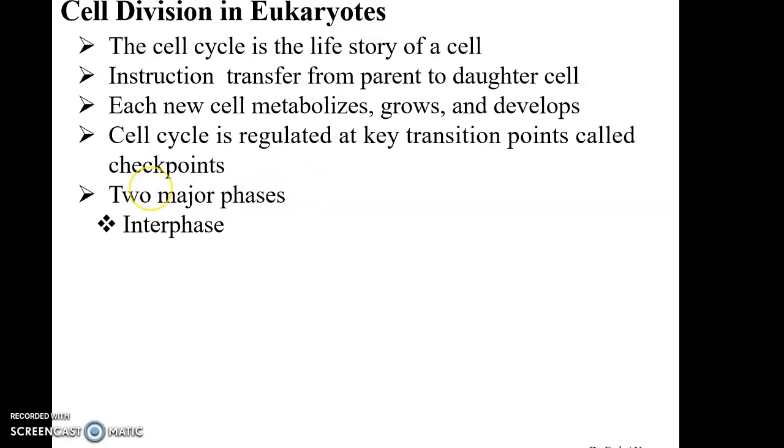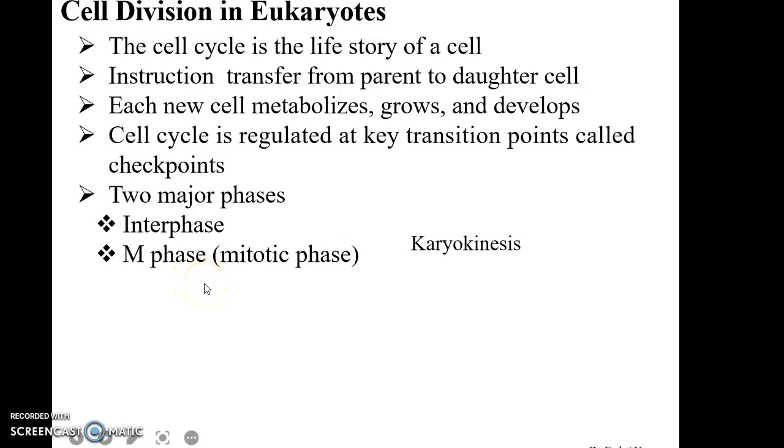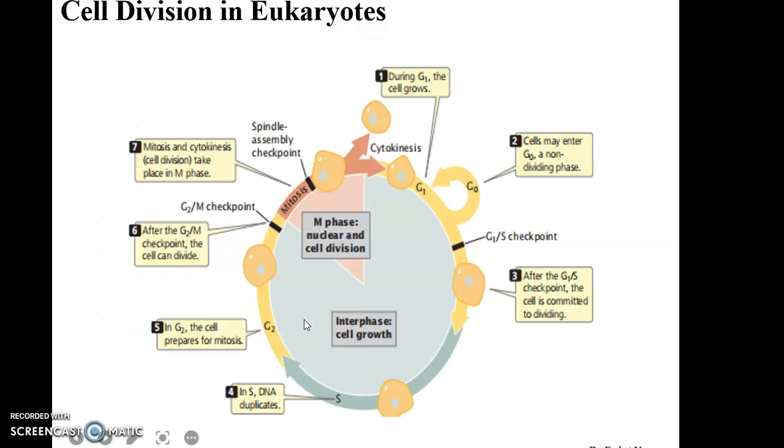The second major phase is the M phase. This is also known as the mitotic phase, and it is the phase of active cell division. The M phase includes mitosis, the process of nuclear division, also known as karyokinesis in eukaryotes. Another process is cytokinesis, the division of the cytoplasm. These two processes, karyokinesis and cytokinesis, complete the M phase.